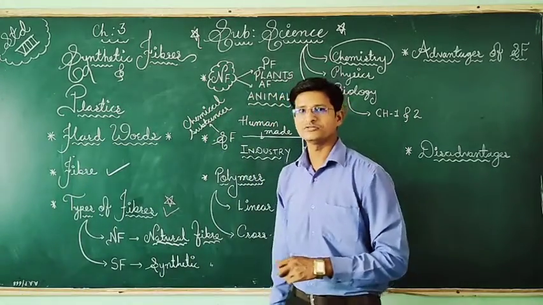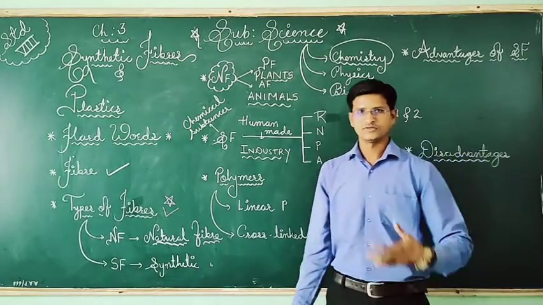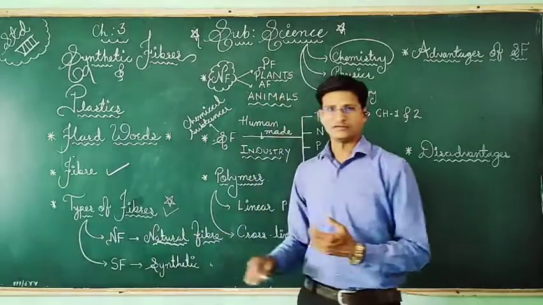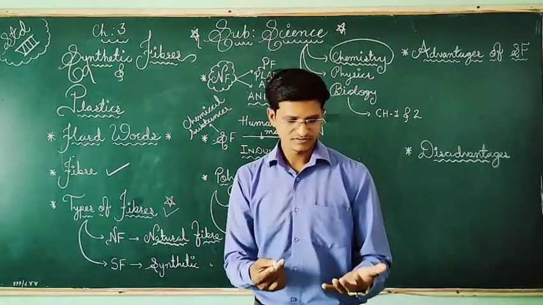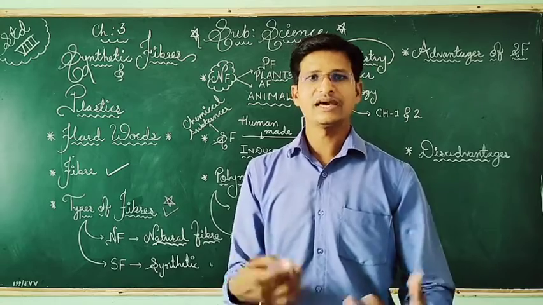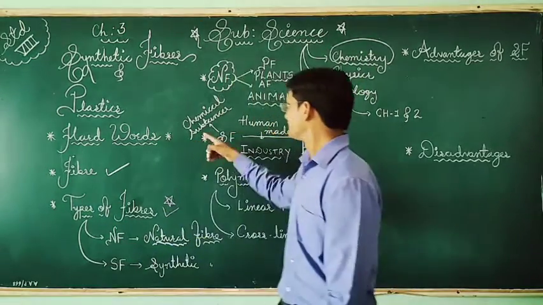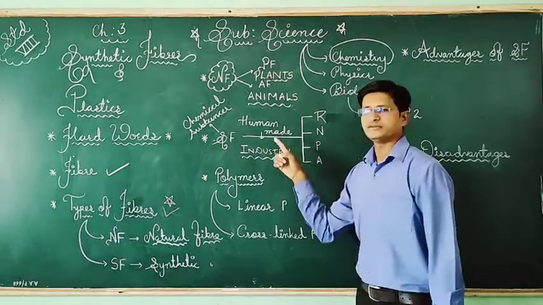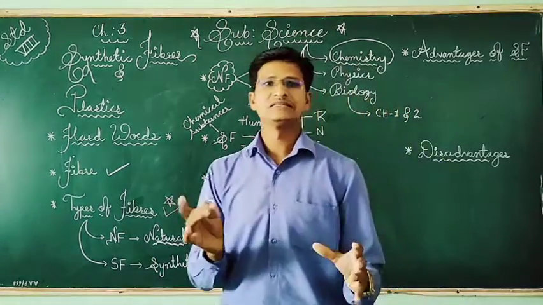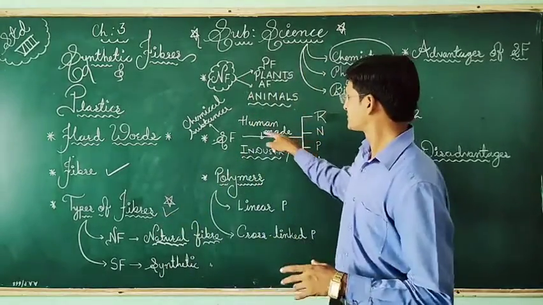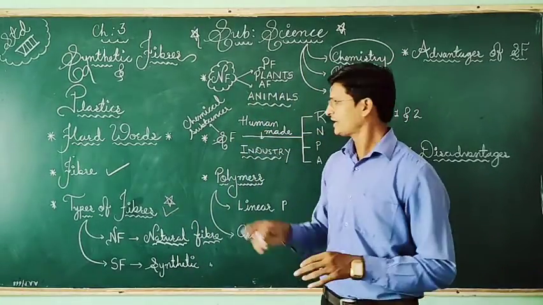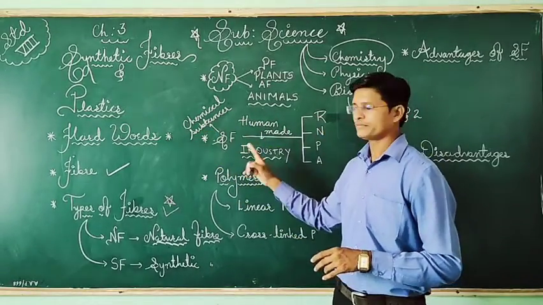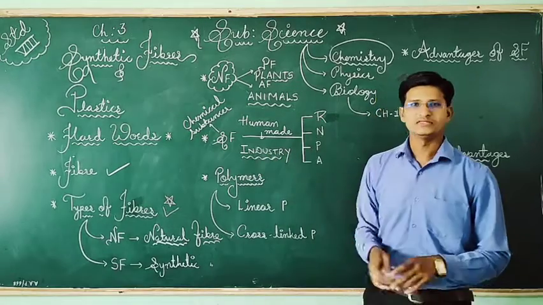Because they are using chemicals to color. This is a blue color, because of what? It is of chemical. And you can see any cloth, they are in different colors because we are using chemical substances, and that process will be done in the industry, and the whole process is carried out synthetically, which is by humans. And that's why synthetic fibers are human made. They are formed by chemical processes, and they form in the industries.